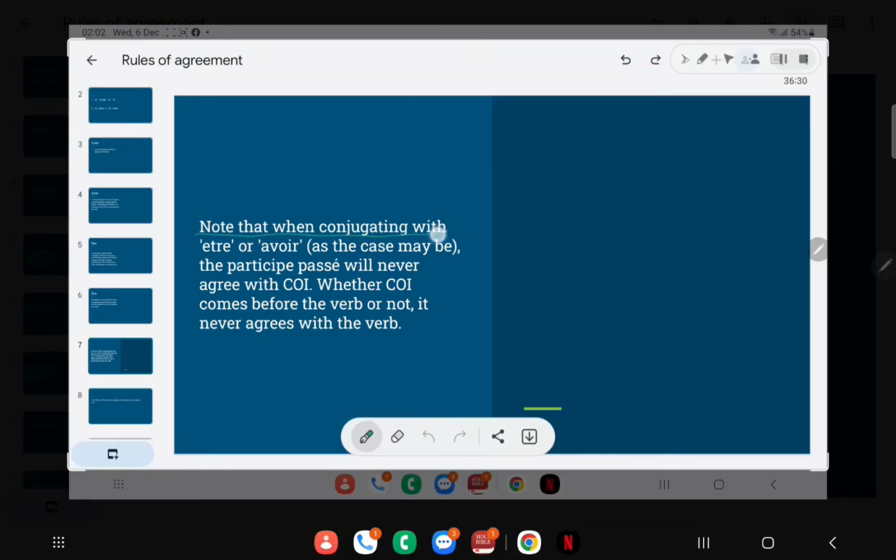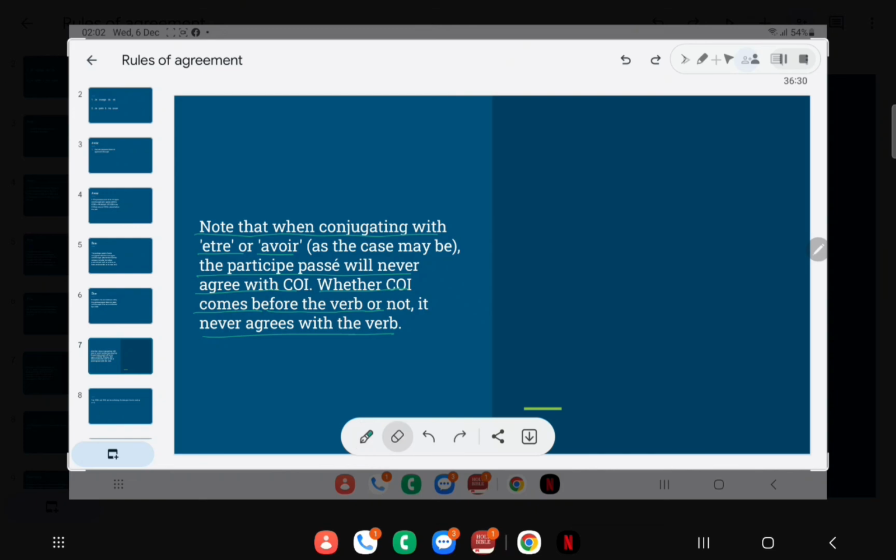Okay, now the final rule. Note that when conjugating with être or avoir, as the case may be, the participe passé will never ever agree with the complément d'objet indirect, the COI. Whether the COI comes before the verb or not, it never agrees with the verb. The participe passé must not agree with the COI.